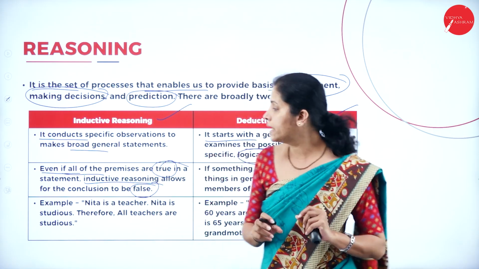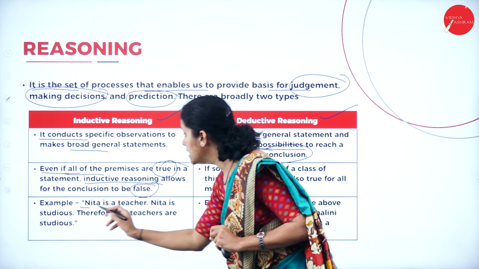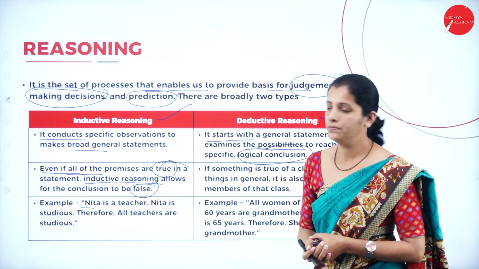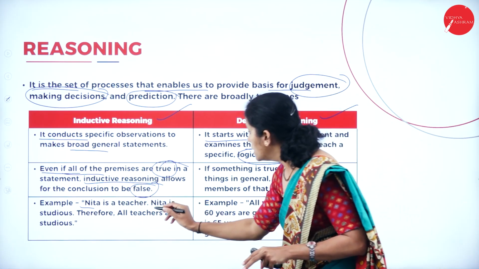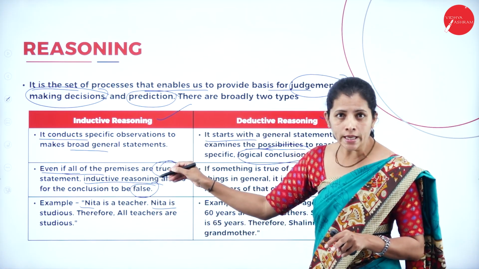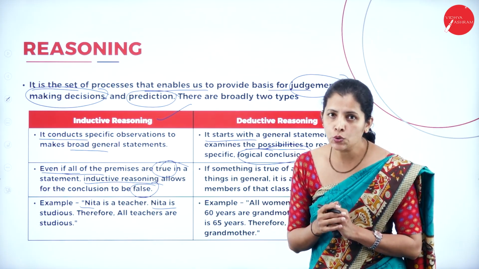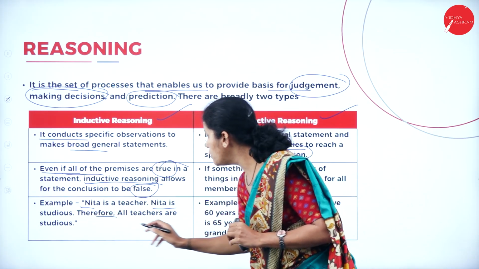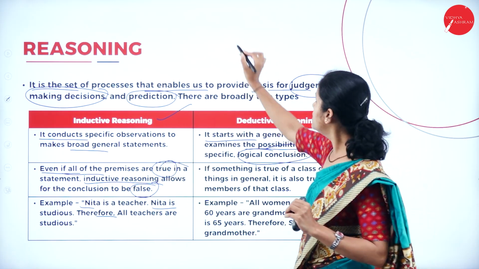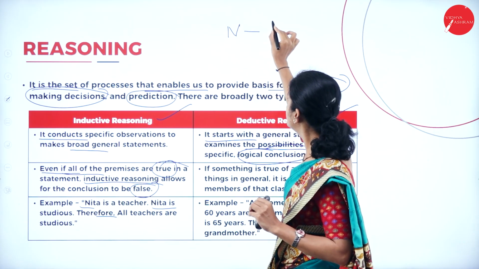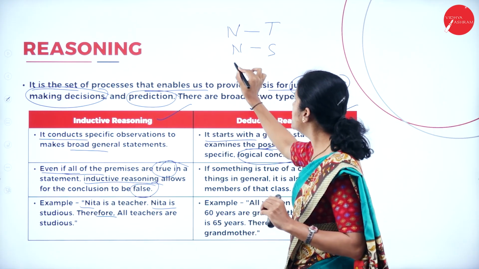Now, let me take a simple example here. Now, see here. Neeta is a teacher. Neeta is studious. So, Neeta is a teacher and she is studious.